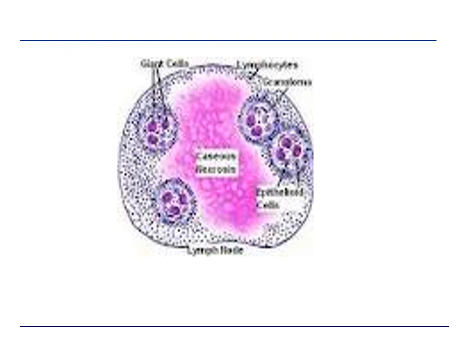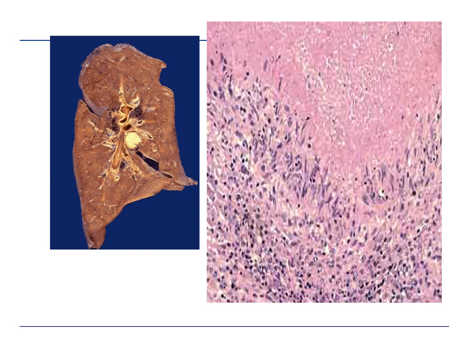So here is the microscopic picture of the same, in which you can see in the peripheral part of the lymph node, this is the cut section of lymph node, there are these granulomas with giant cell, and in the center the pink structure or pink amorphous granular material is caseous necrosis.